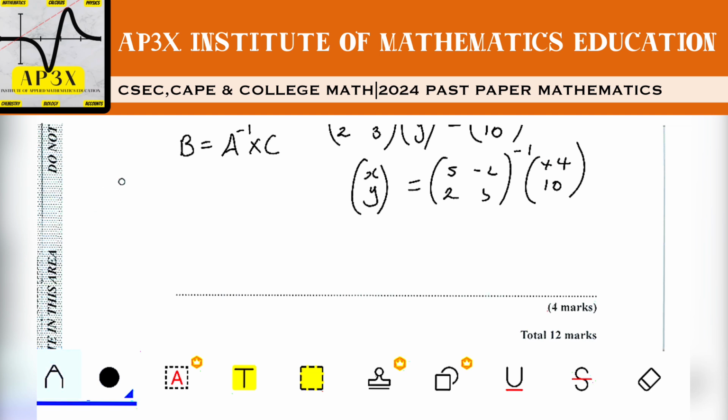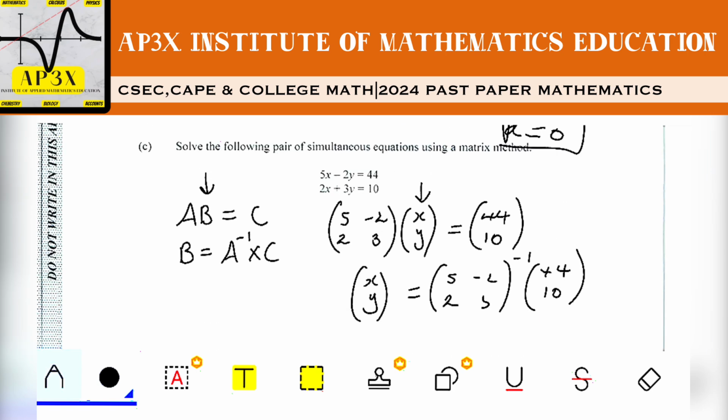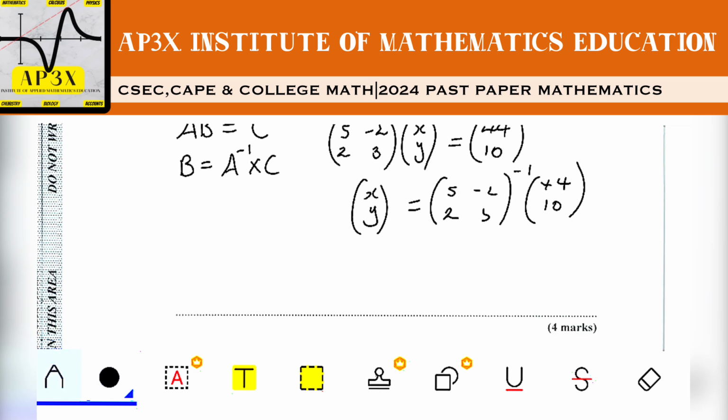Now to find the inverse of a matrix, we know that in this case we're looking for A inverse. Let's call this matrix here A. So A inverse is equal to 1 divided by the determinant of A, multiplied by the adjoint of A.